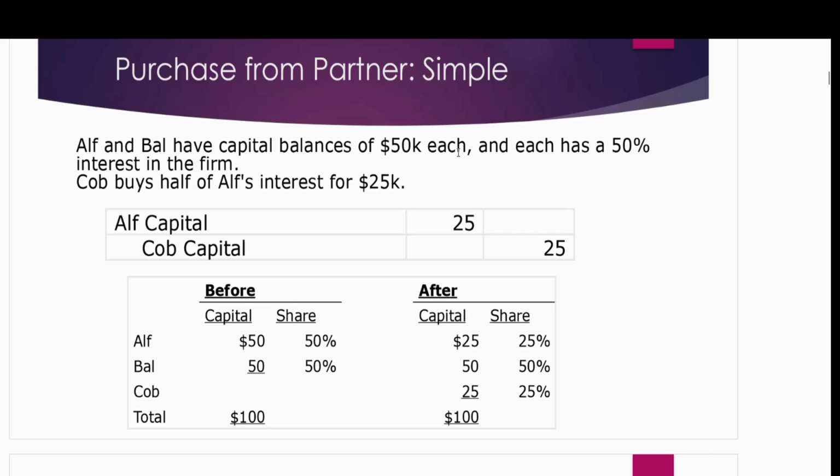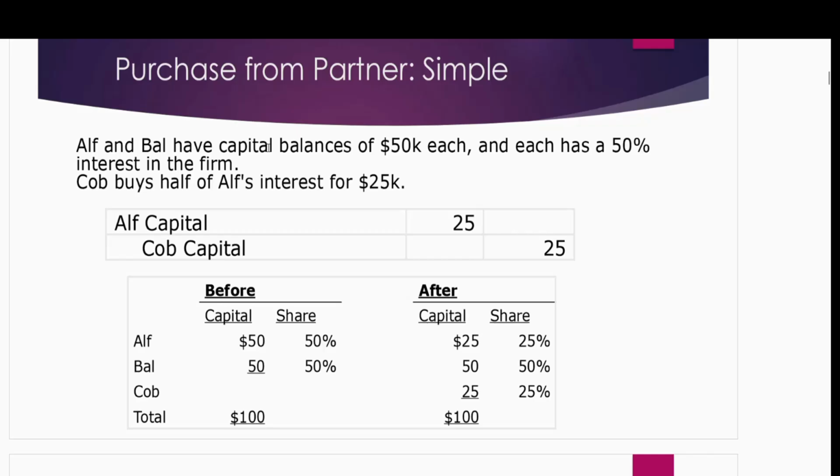Both of them have 50,000 capital balances. You can see their capital balances are exactly the same, and also they have 50% interest in the firm. Their ownership is also 50-50%. So their capital balances tell us exactly the same share of ownership they have in the business.